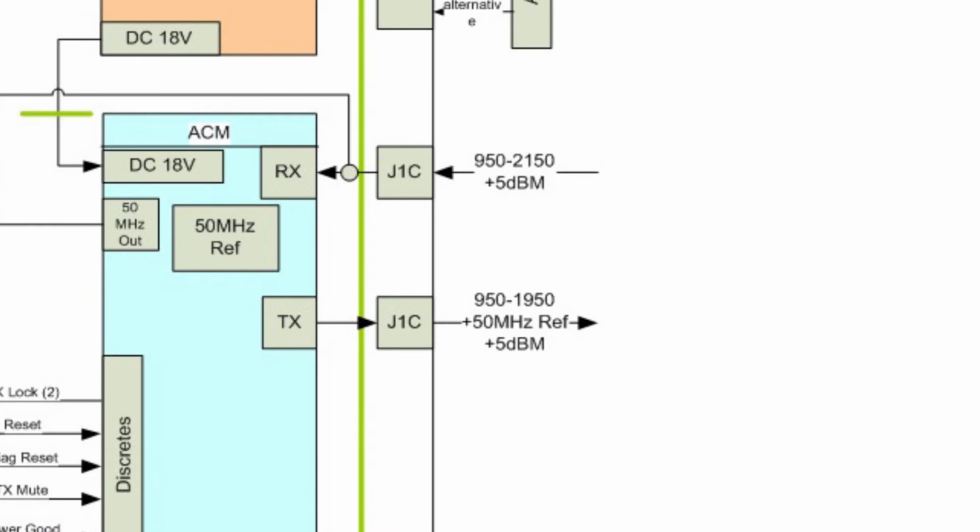There are two RF-IF signals between the ModMan and the KRFU. First, the ModMan supplies a 950 to 1950 MHz data modulated IF transmit signal to the KRFU. The KRFU performs an up conversion of the IF signal from the ModMan to the final Ka band frequencies for the satellites. Second, the KRFU downconverts the Ka band of the received frequencies from the satellites to IF frequencies of 950 to 1950 MHz and sends them to the ModMan for signal processing in order to provide the aircraft systems with the received data.